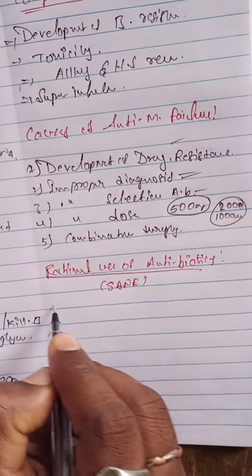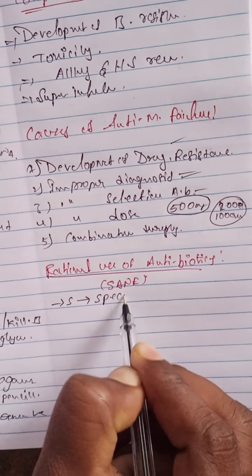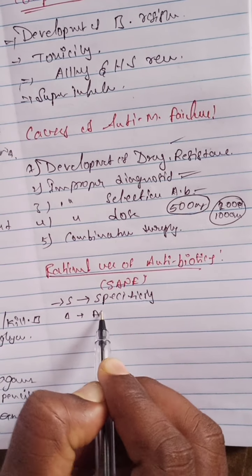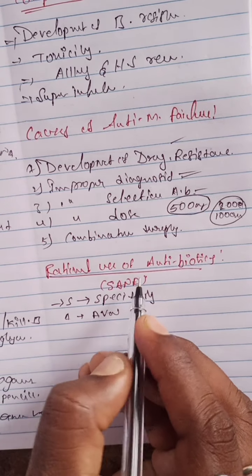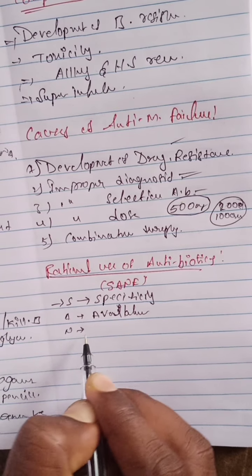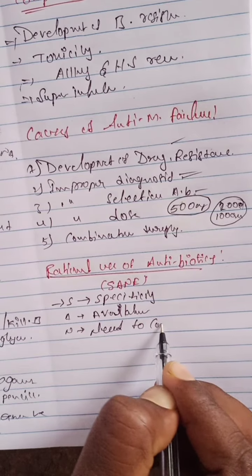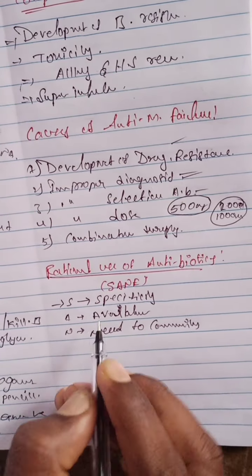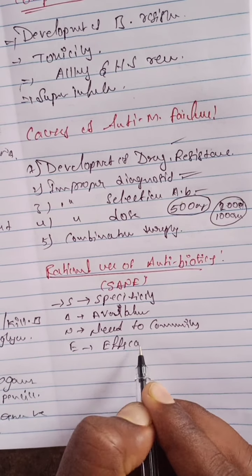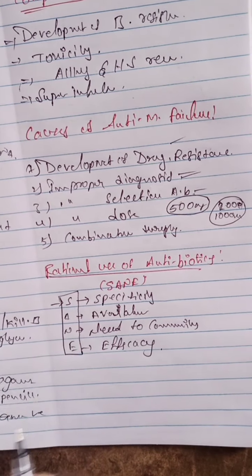S means specificity, A means availability, N means need of the community, E means efficacy. So these are to be maintained in this particular antibiotic use.